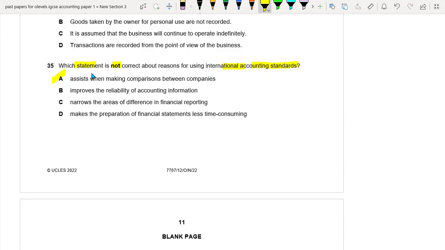But remember, we are just going to take the option which is not correct about the reasons for using the international accounting standards. B is improves the reliability of accounting information. Yes, this is also true. Narrows the areas of difference in financial reporting. Yes, this is also true. Makes the preparation of financial statements less time consuming. No, basically, this is not necessary. If you're using the international accounting standards, your financial statements would not necessarily take less time to prepare. So this is not the right option. So it means that this is the right option. B is the right option.